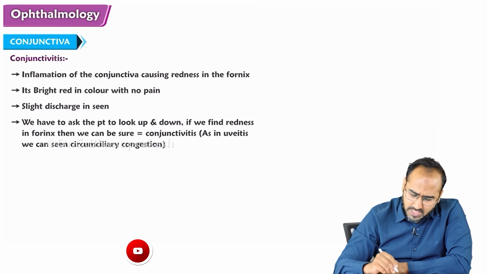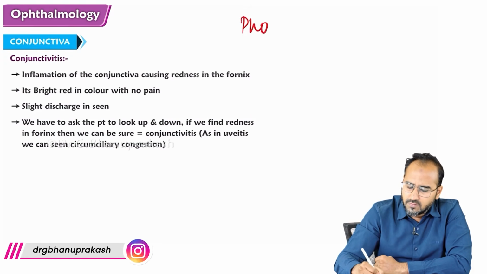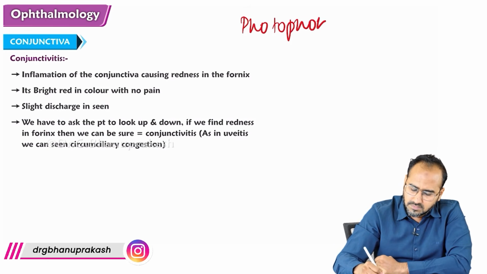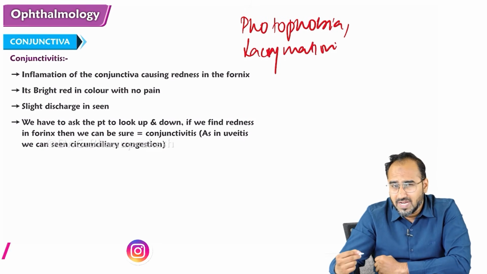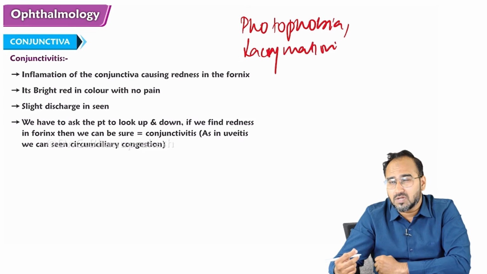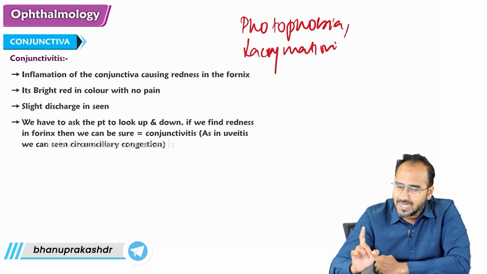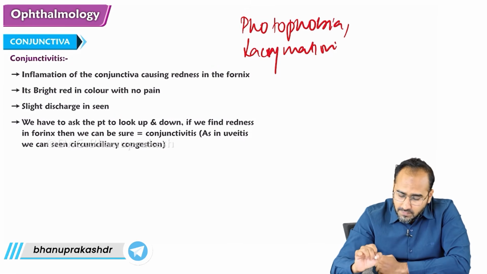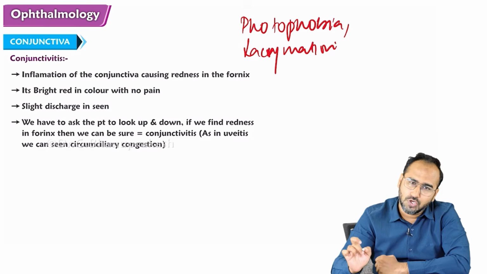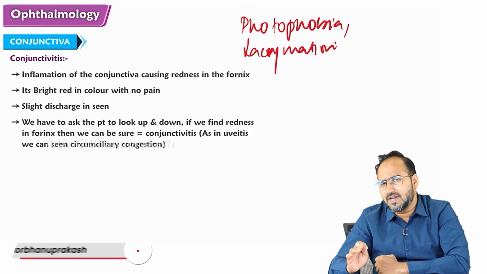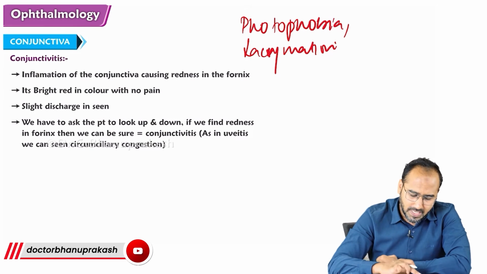Slight discharge was also seen. Apart from that, photophobia and lacrimation are also seen in conjunctivitis. So, remember, when a patient is coming with conjunctivitis, you need to ask the patient to look up and down. While looking up and down, if we find redness near the fornix, then it is a case of conjunctivitis. But if you see redness near the cornea, circumcorneal congestion, then it is a case of uveitis. To differentiate uveitis from conjunctivitis, remember, in conjunctivitis you will see fornicial congestion, whereas in uveitis you will see circumcorneal congestion.